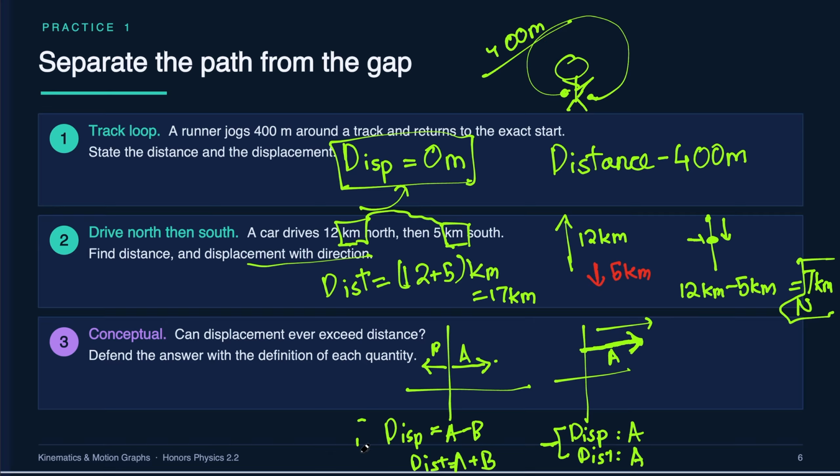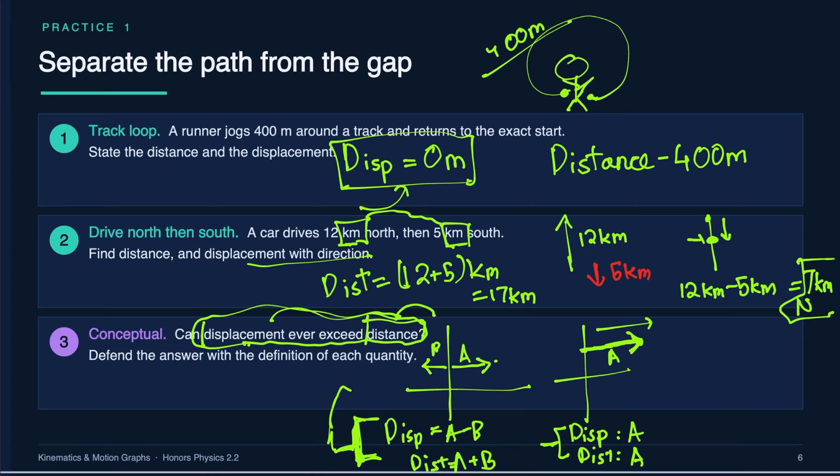And there's never going to be a case where they're not the same quantity in which displacement exceeds distance. There can be a case where they are the same, or they're not the same quantity, but not a case in which displacement is larger than distance, because distance is the total amount you've traveled. Displacement is how far you've moved away.